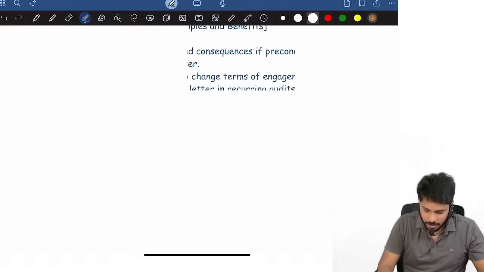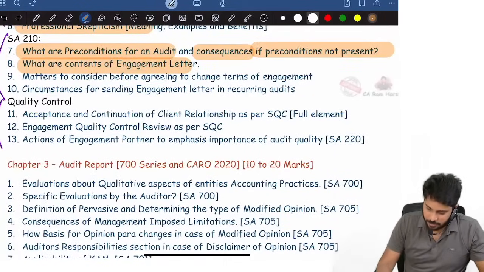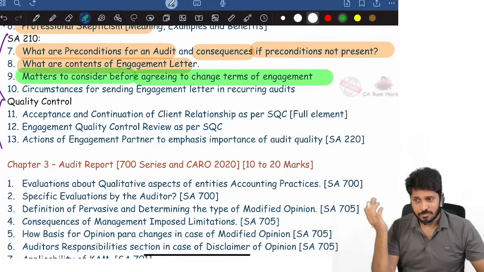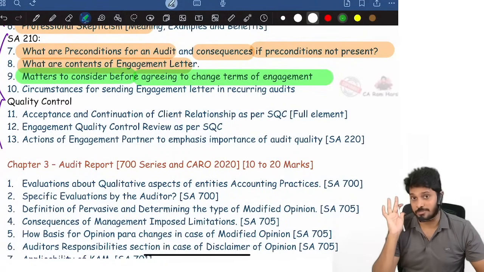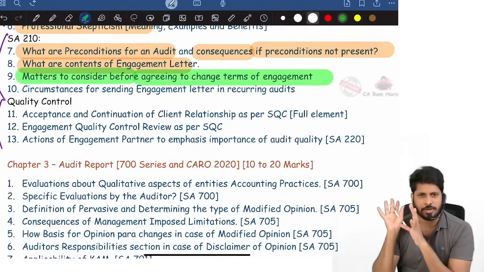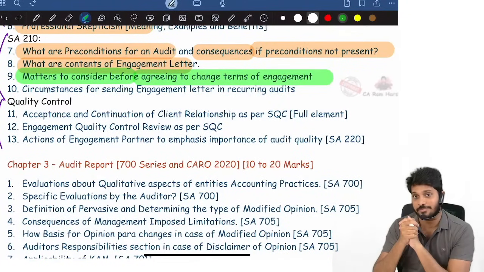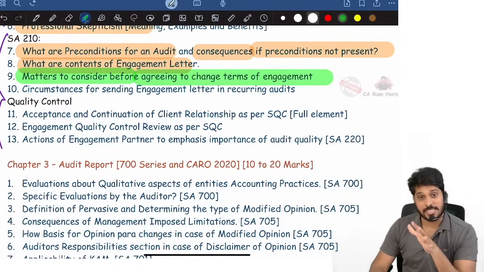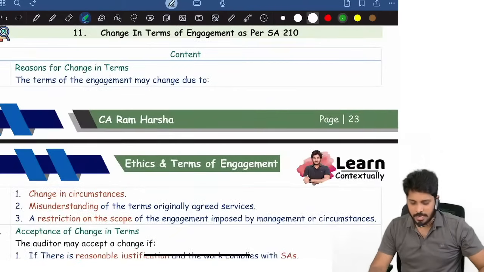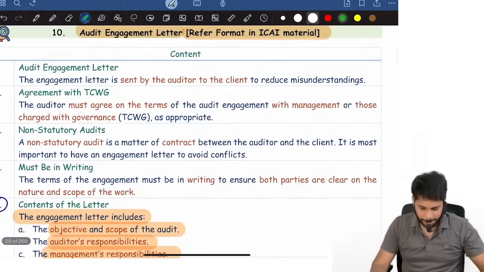Next. What are the matters to be considered before agreeing to changes in terms? Sometimes client will be asking you to change the terms. Like for example, you accepted the audit for 5 years. First 2 years is very good. 3rd year he is asking you to change the terms. Now, before you decide whether to change or not, what matters you will consider? That is the question. But just before that, I just want to give one more point.